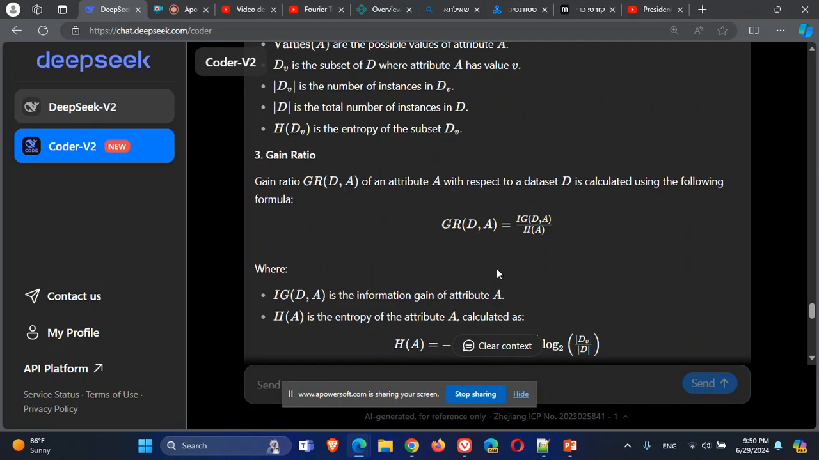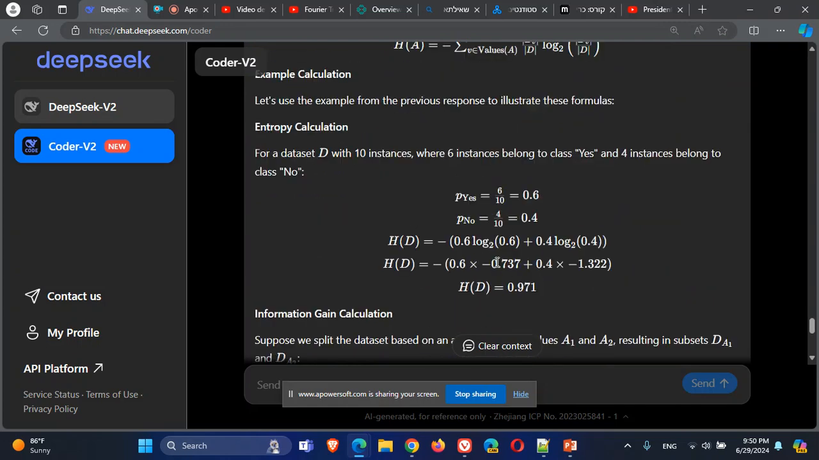So let's try to do a calculation, an example. I have a data set with 10 instances. 6 of them belong to the class of yes, and 4 belong to the class of no. What is the entropy? Firstly, we need to calculate the probability of each class. So the probability of class yes, 6 out of 10, is this. The probability of class no is 4 out of 10, which is this.